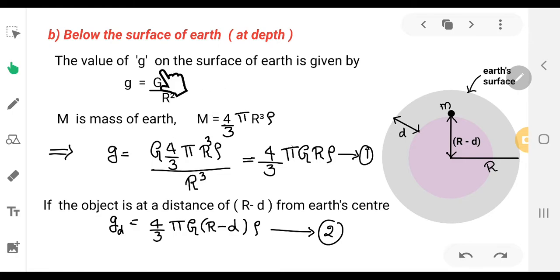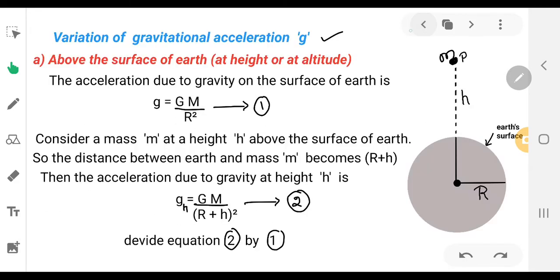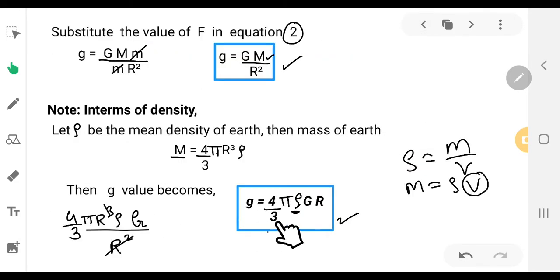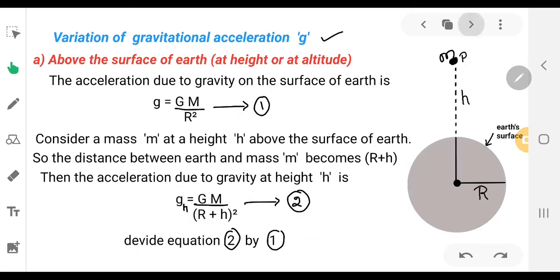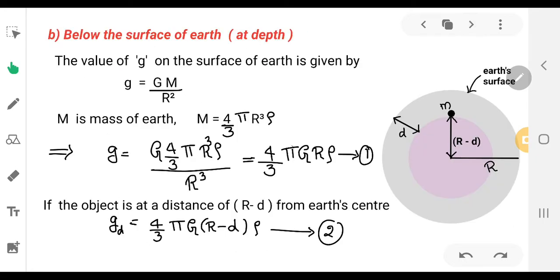So substitute the value of M. Mass is volume into density, 4 by 3 pi R cube into rho. So substitute the value of M, and you are going to get the g value. This is already solved here. We can take from here also acceleration due to gravity in terms of density: 4 by 3 pi G R rho. Let us take this as equation 1.